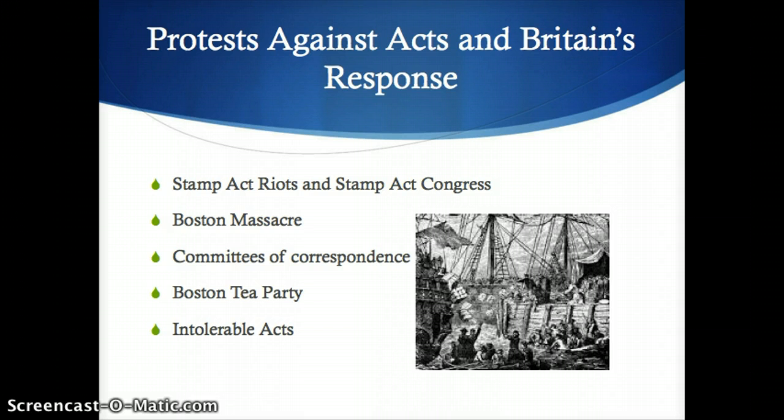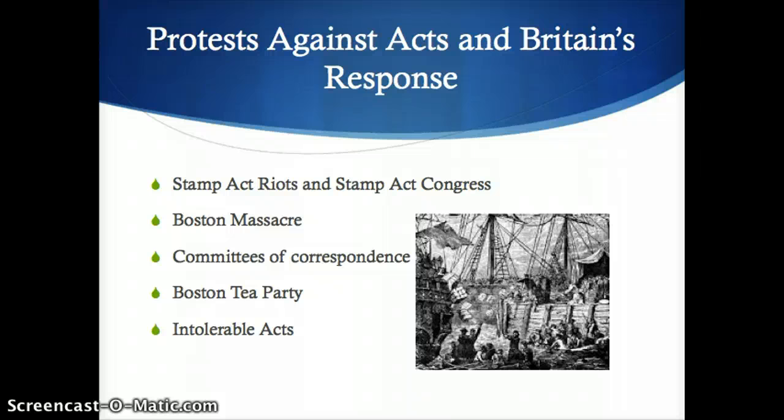Protests against the acts and Britain's response. As a result of the various unrealistic taxes put in place by Parliament, the colonists began to protest and show acts of defiance. These protests were among the first sightings of colonists coming together to revolt against the Crown.